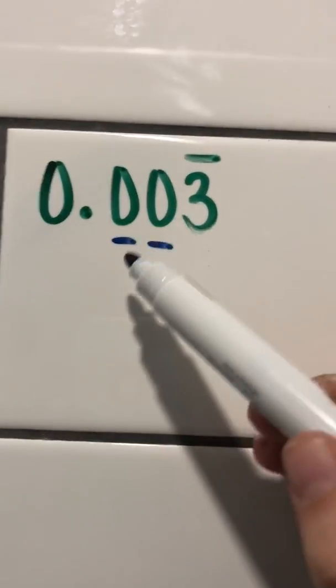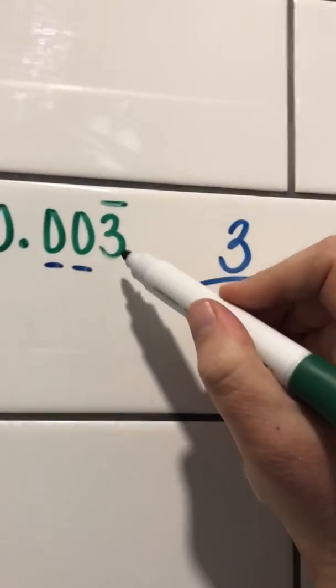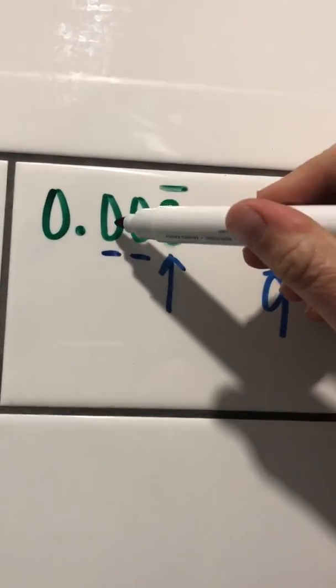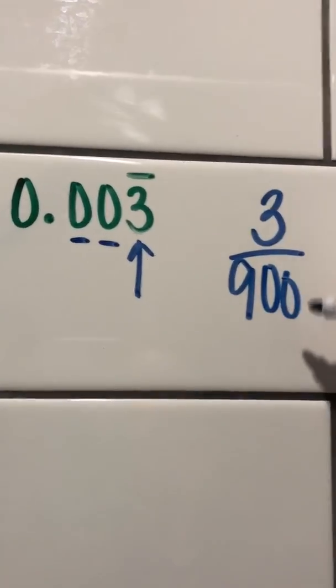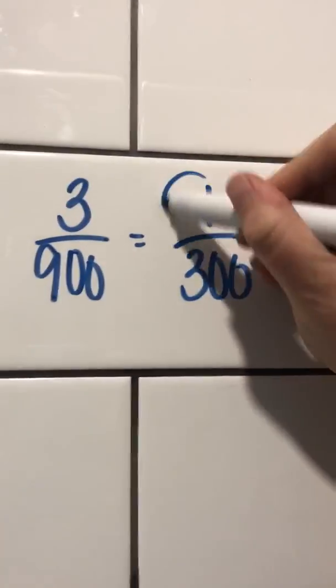Next, this one's almost the same, but I've got an extra 0 placeholder in there. I'm still going to use a 3 in my numerator. I'm going to use 1 nine to represent that repeating 3. And my zeros, the 2 of them, tack on at the end. When I reduce, I'm left with 1 over 300.